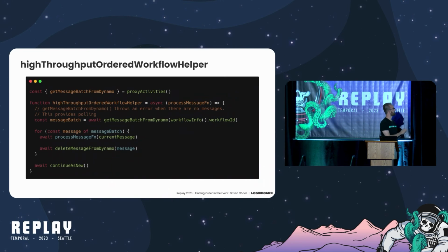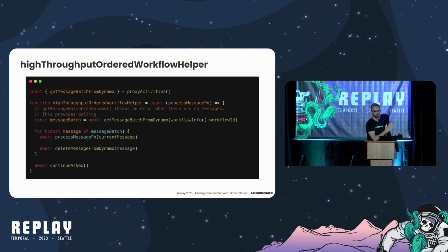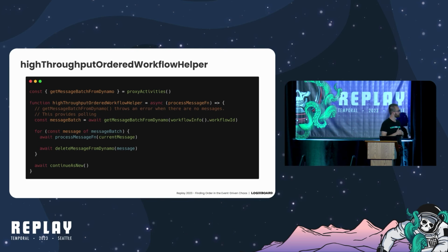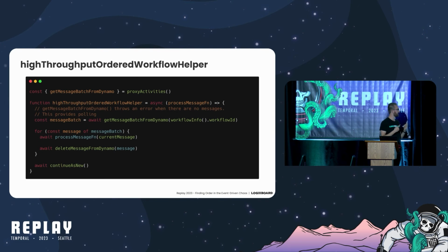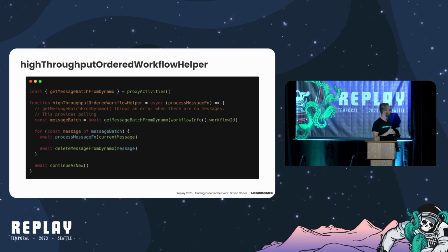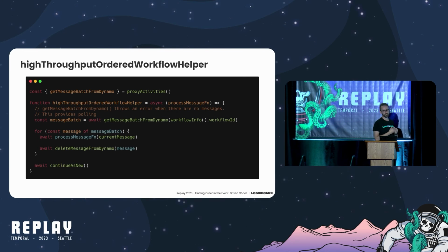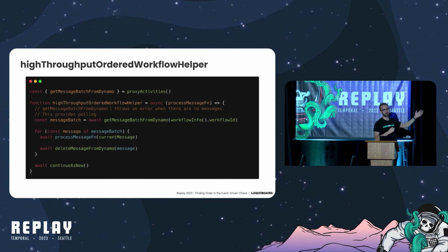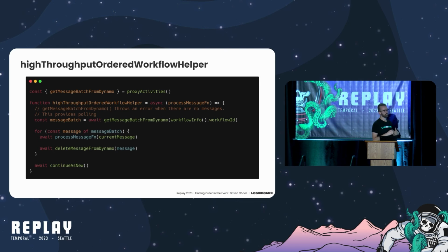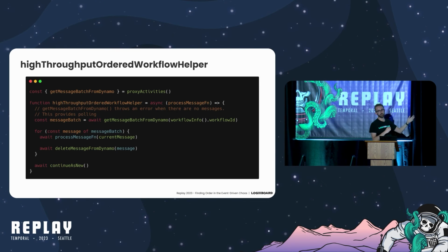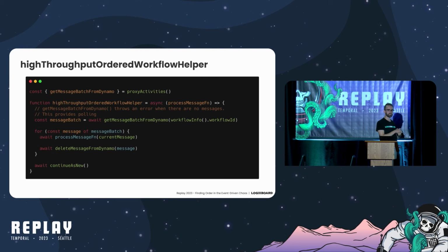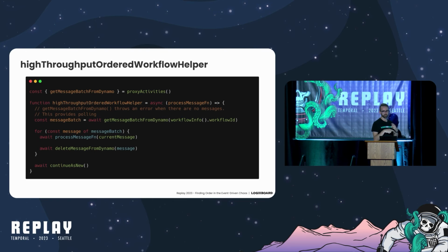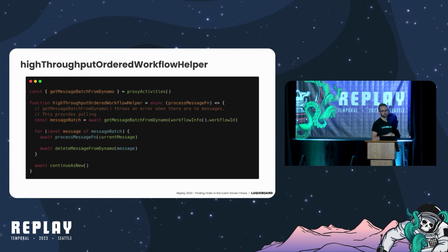So what does that look like? This helper function is shorter because it doesn't have to do the queue management. Basically, it fetches a message batch, in our case from Dynamo, which is where we chose to store the queue, loops through that batch, processes the message, deletes it from Dynamo, and continues as new once you're done with the batch. An interesting thing to note here is we chose to leverage Temporal's retry and backoff strategy with error handling, so that if the message batch from Dynamo returns no results, it actually throws an error from that activity, which is an expected state. It's not actually an error. But then we don't have looping workflows going over and over again, exhausting actions, not doing any data processing.